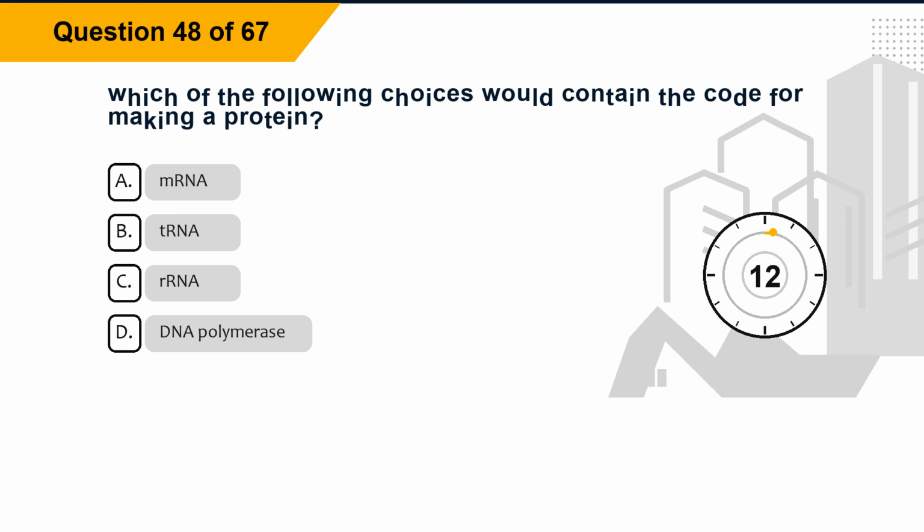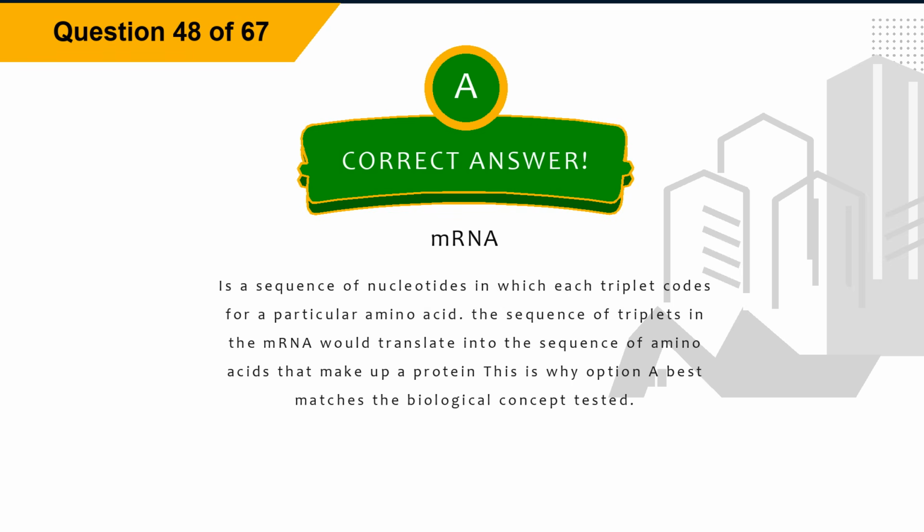Question 48. Which of the following choices would contain the code for making a protein? Option A, mRNA. Option B, tRNA. Option C, rRNA. Option D, DNA polymerase. The correct answer is option A, mRNA. Explanation: mRNA is a sequence of nucleotides in which each triplet codes for a particular amino acid. The sequence of triplets in the mRNA would translate into the sequence of amino acids that make up a protein. This is why option A best matches the biological concept tested.